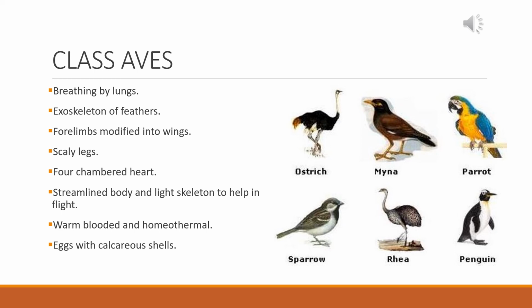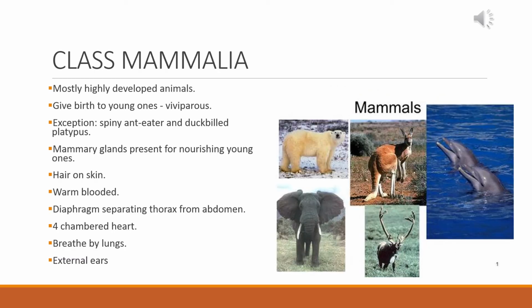The last and the most developed class of the animal kingdom is class Mammalia. These are the most highly developed animals in the animal kingdom. They give birth to young ones, so they show viviparity, or are viviparous. There are some exceptions in class Mammalia that do not give birth to their young ones. Instead, they lay eggs. Those exceptions are the spiny anteater and the duck-billed platypus, and they are found in Australia.